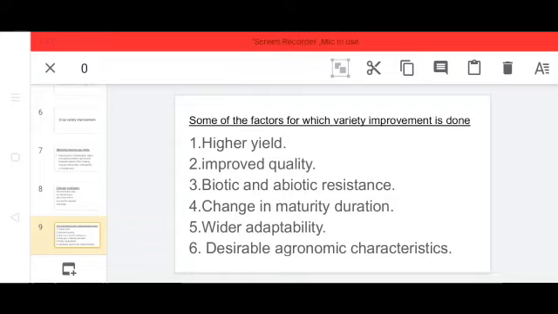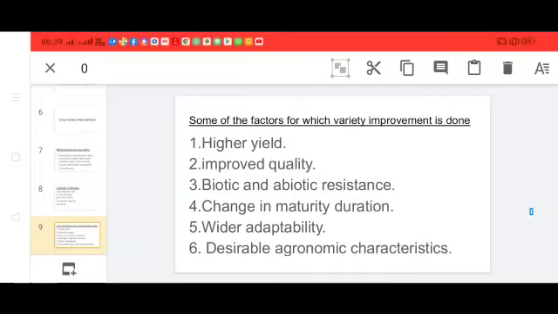Second one, improved quality. Variety improvement is done for improved quality. Quality of crop products is important. For example, the quality of protein in pulses or the quality of oil in oil seeds. We know that pulses are a rich source of protein, so the quality of protein is important. If we are increasing the amount of protein in pulses, it is desirable.